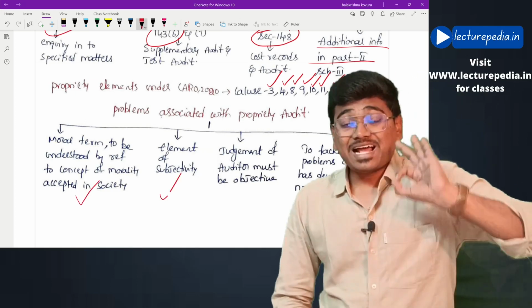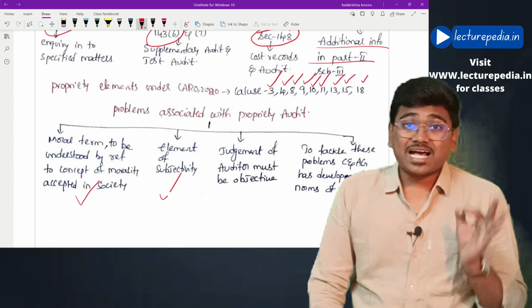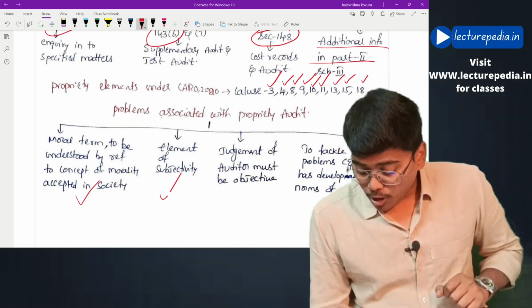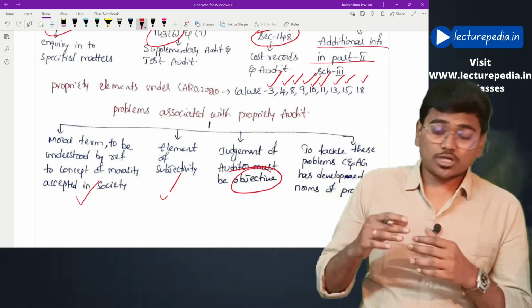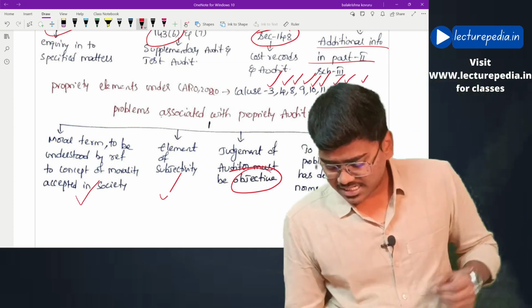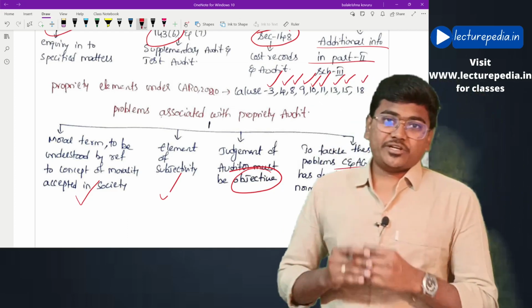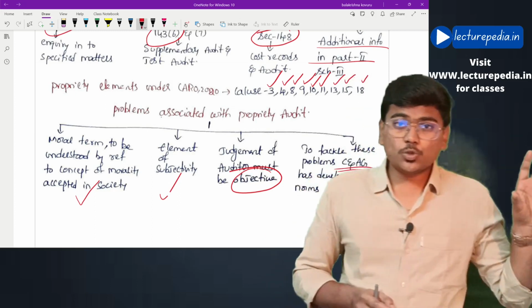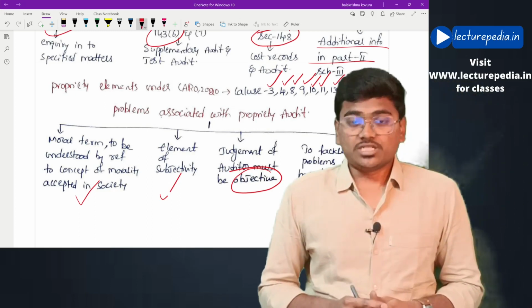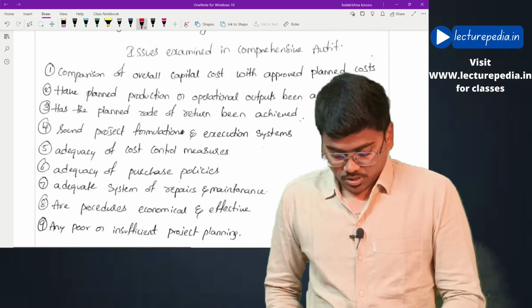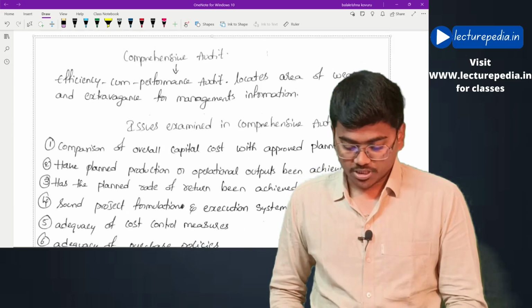So the auditor who is conducting propriety audit has to always exercise objectivity. Now, in order to tackle these problems, the C&AG has come up with norms of propriety to deal with the problems present in propriety audit.